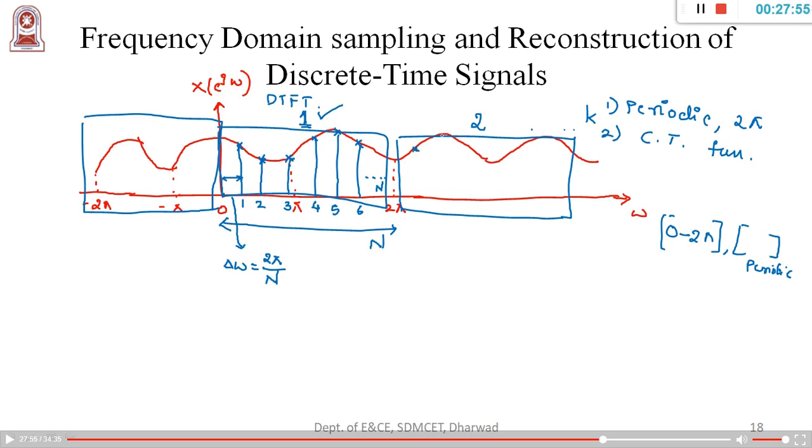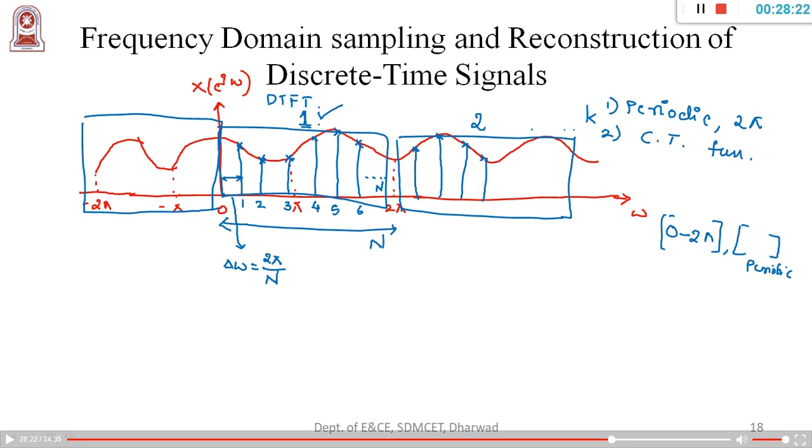All these points are frequency components. I am trying to find what the frequency is at this stage, and at this stage, and at this stage. I am trying to fetch the frequency components by sampling. You must understand this particular concept very clearly.